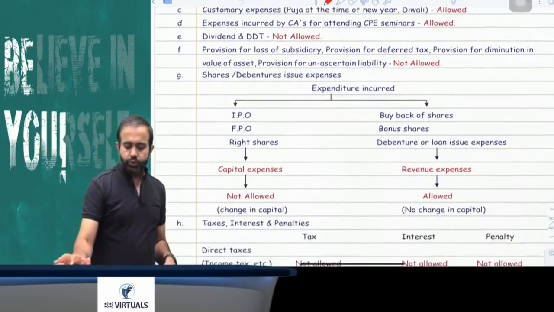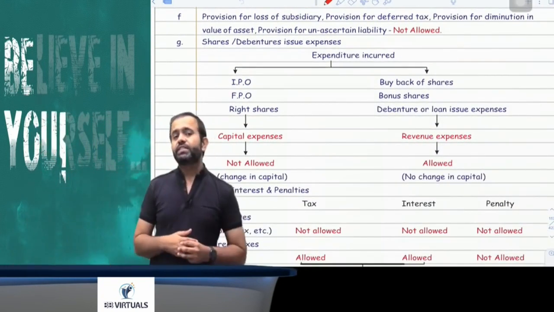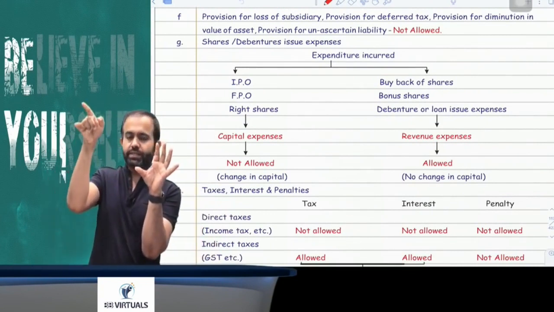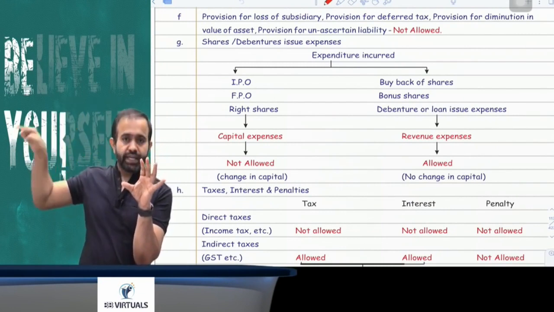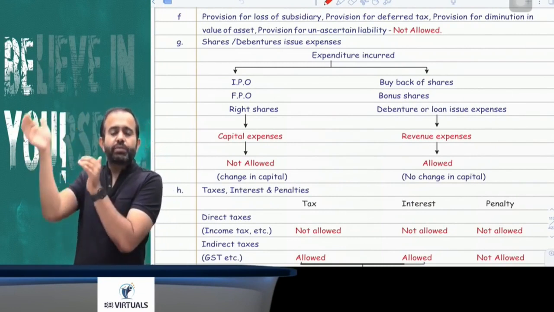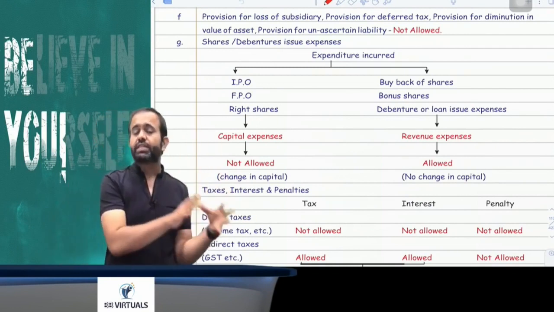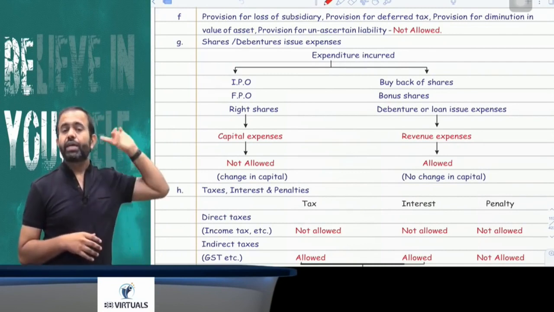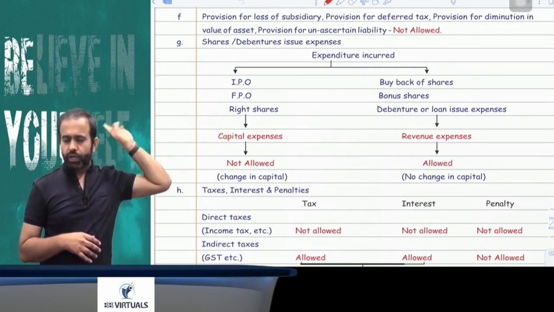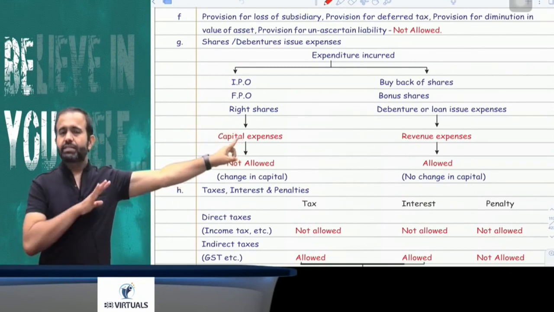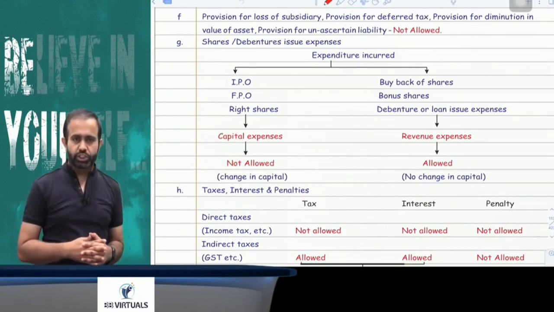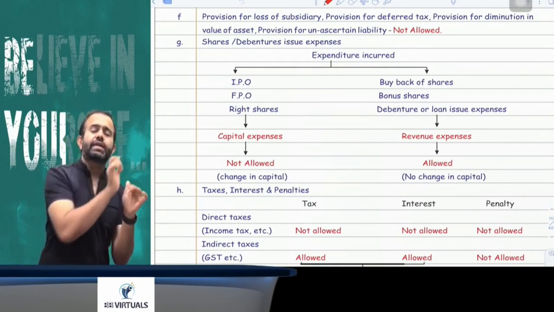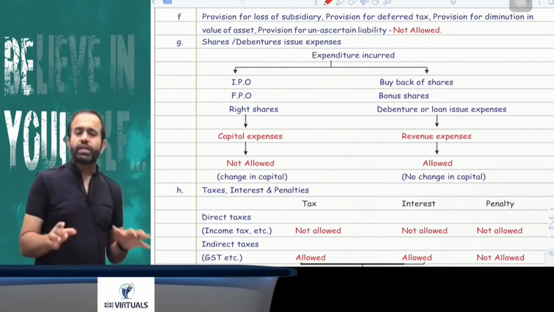Now next part is related to share and debenture issue expenditure. Is it allowed or not? If share and debenture issue expenditure is covered under preliminary expenses, then you will claim the deduction under section 35D. But suppose that expenditure is not covered under preliminary expenses, then will it be allowed under section 37 or not? So now try to understand, if any expenditure is incurred for the IPO purpose, FPO purpose or rights issue, then it is treated as capital expenditure, not allowed as deduction. Means share or debenture issue expenditure related to the IPO, if you are going to raise the capital, IPO or FPO or rights issue, then it is not treated as